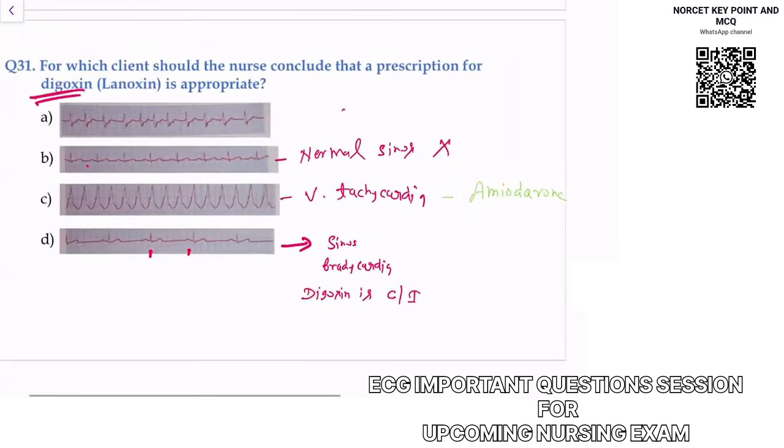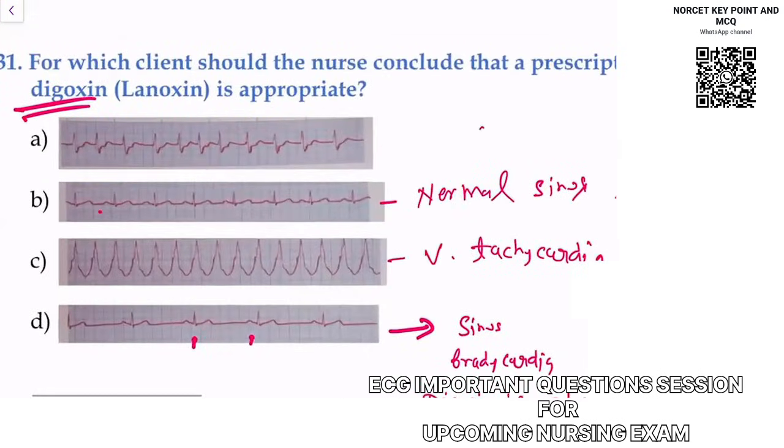Now understand this. What is the answer? If you notice यहाँ पे heart rate is very fast, right? Heart rate is very fast. You can see these are fibrillatory waves and there is no visible P waves. So this is the ECG of AF. AF means atrial fibrillation. Atrial fibrillation patient can develop heart failure. तब आप क्या दोगे? Then you will give digoxin.